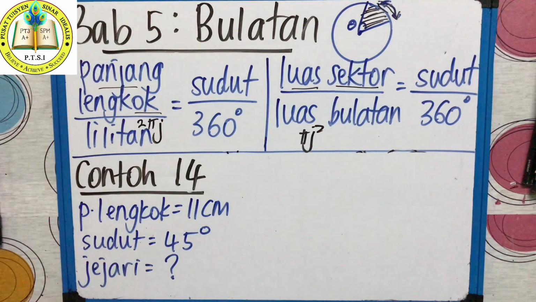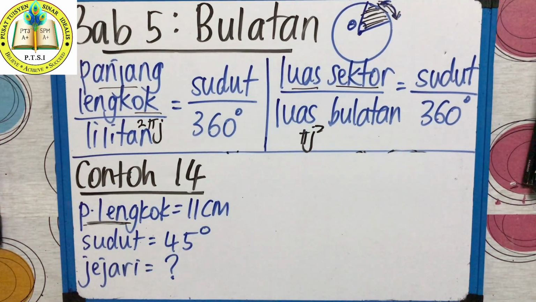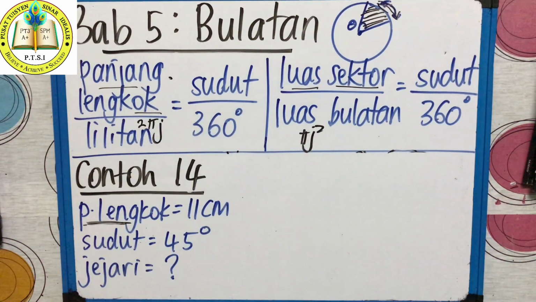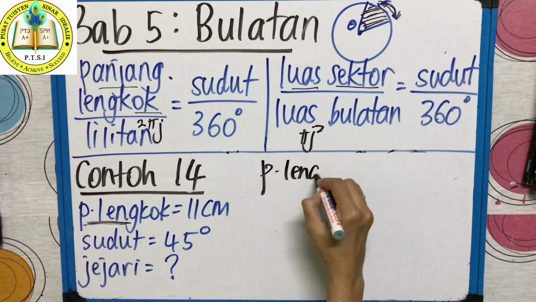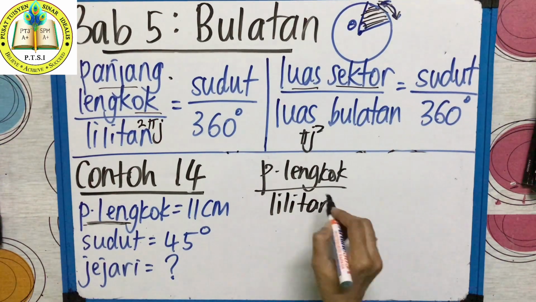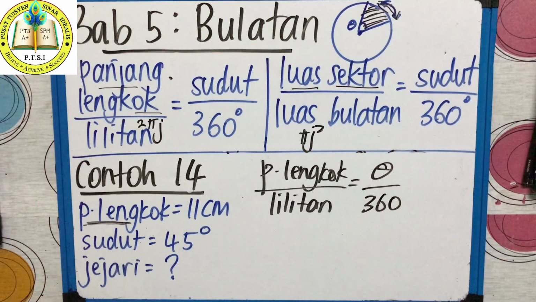The clue is what? Panjang lengkuk. Bila ada kata kunci panjang lengkuk, you must use which formula? This formula. Panjang lengkuk lah. So, teacher write the formula. Panjang lengkuk over lilitan. That means length of arc divide by circumference equal angle over 360.